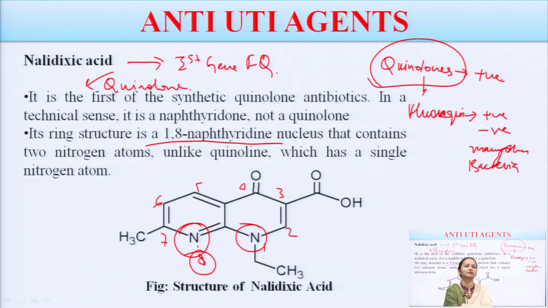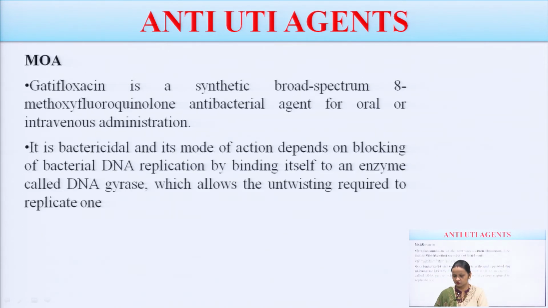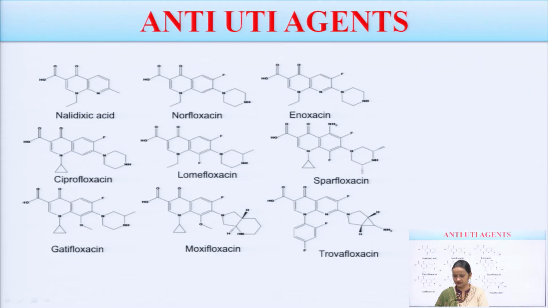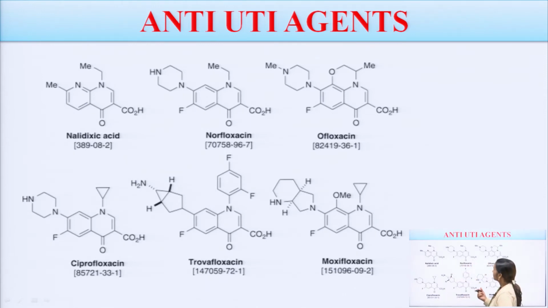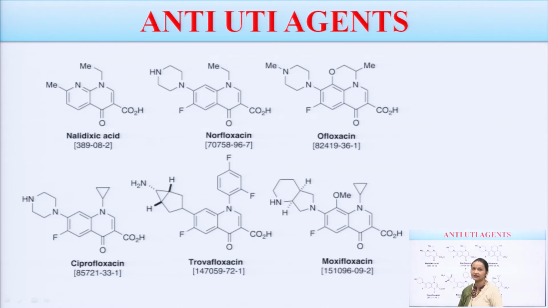Nalidixic acid has 2 nitrogen atoms, but other quinolones have only 1 nitrogen atom in their nucleus. This is the difference, which is the point in that slide.